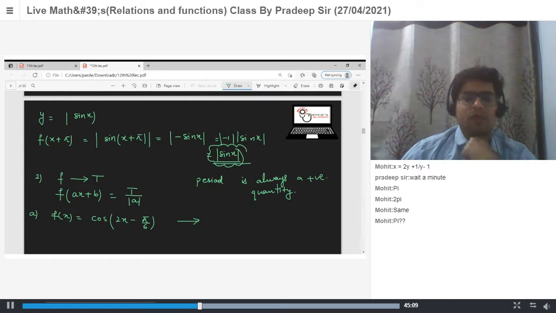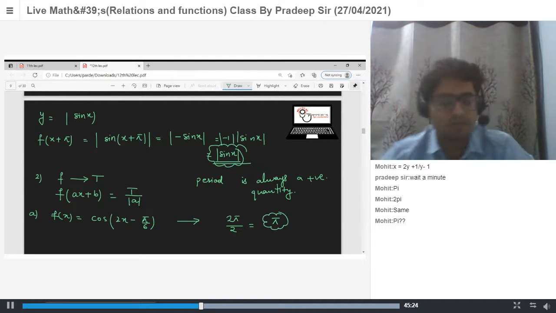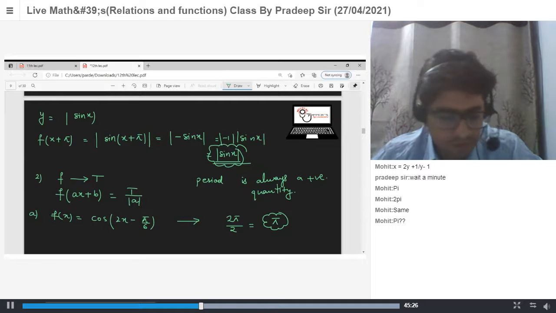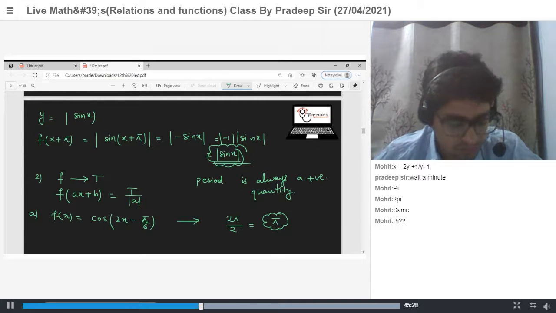Why? Because period of cos x is 2 pi. And here we have a function of cos of ax plus b type. So period is 2 pi by mod a. A is 2, so mod a is 2. So the answer for period is pi. Okay? Yes or no?